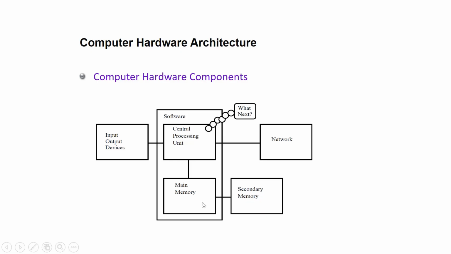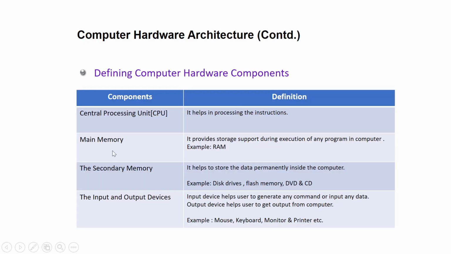RAM stands for random access memory. ROM stands for read-only memory. Just like a hard disk and SSD, that is an example of ROM. Defining computer hardware components: the central processing unit, CPU, helps in processing the instructions. Main memory provides the storage support during execution of any program in the computer, for example RAM. The secondary memory helps store the data permanently inside the computer, for example disk, flash memory, CD, DVD, external hard drive.